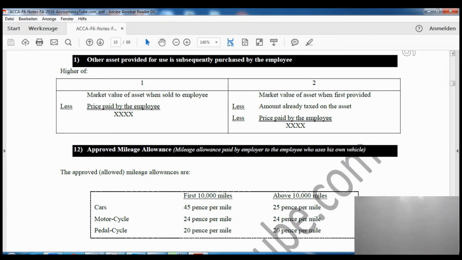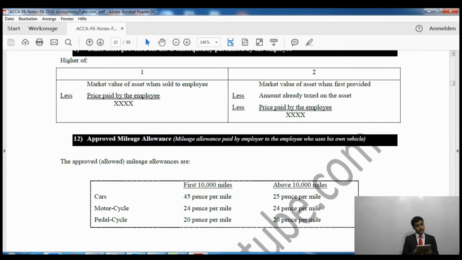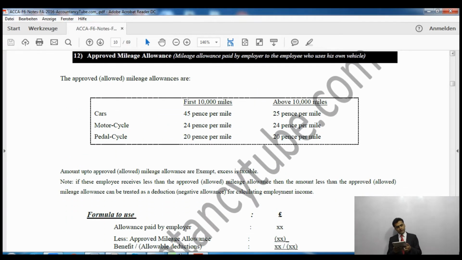Now say for example, if you drive the car up to a certain limit, the standard criteria is given by HMRC. The standard criteria is known as approved mileage allowance. For cars, the first 10,000 miles is different from the miles above 10,000.